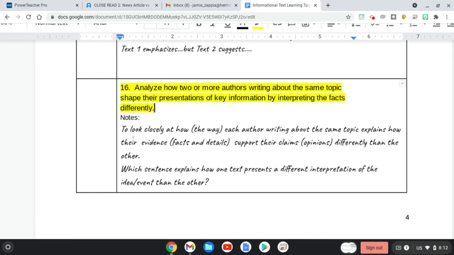So as we look at the different interpretation of the event, we're going to look closely at the way each author writing about the same topic, that event, explains their evidence and supports their claims differently than the other. Oftentimes, this answers the question, which sentence explains how one text presents a different interpretation of the event than the other? So focus on how they're interpreting this event with Abby and how they are interpreting the event in two clearly different ways to answer this question.